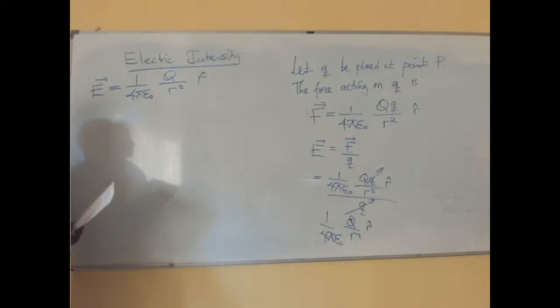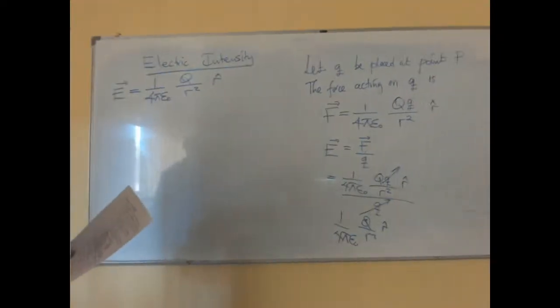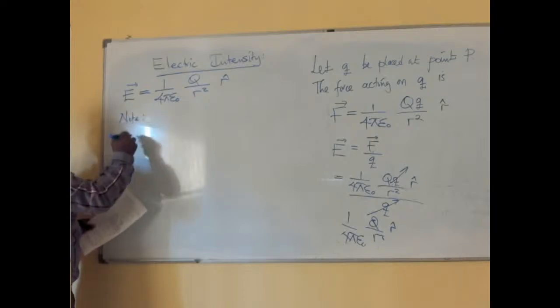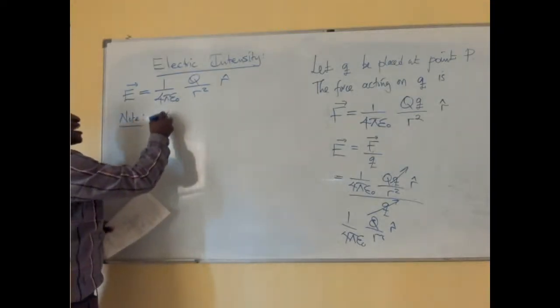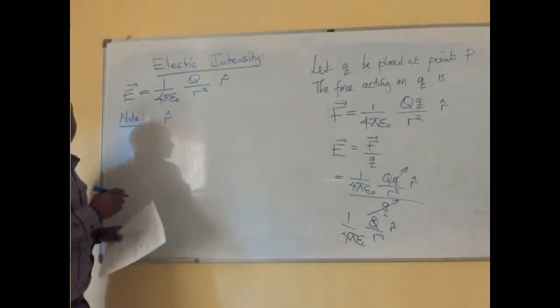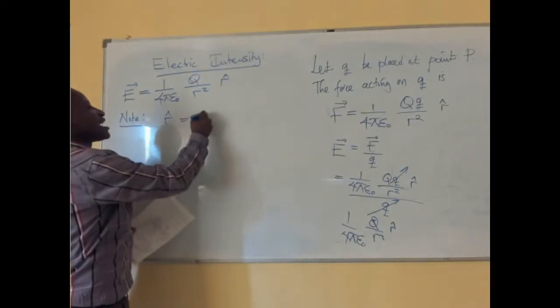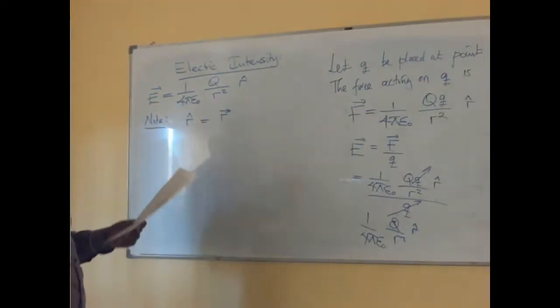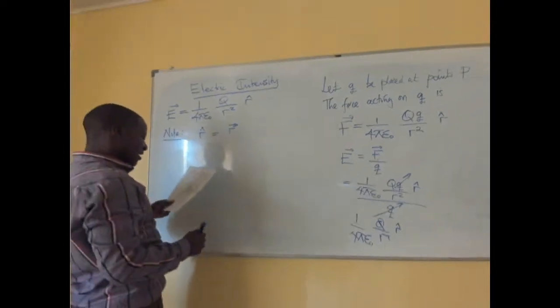I want you to take note of the following: the unit vector r is actually defined as the vector r divided by r itself.